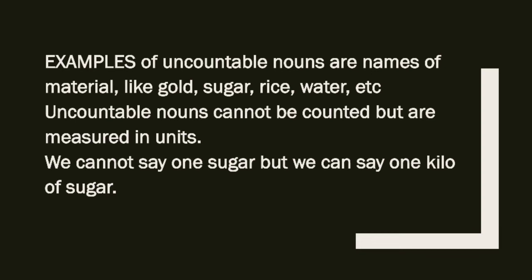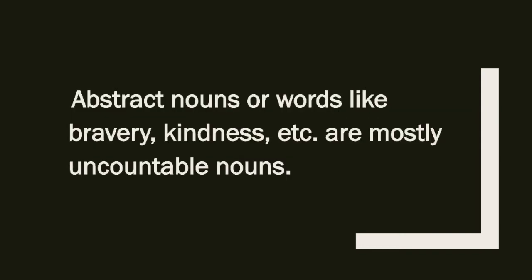Uncountable nouns cannot be counted but are measured in units. You cannot count uncountable nouns, but you can measure them in units, like kgs, liters, these things. We cannot say 1 sugar, but we can say 1 kilo or gram of sugar. If we talk about sugar, we cannot say give me 1 sugar, but you can say give me 1 kilo of sugar. So these uncountable nouns are measured in units, like kgs, liters, milliliters, all these things. Got it, everyone?